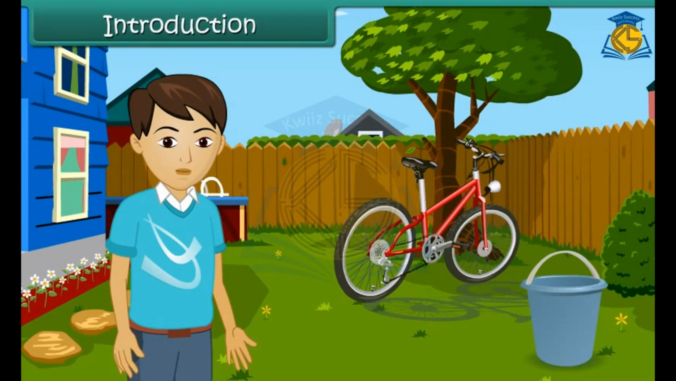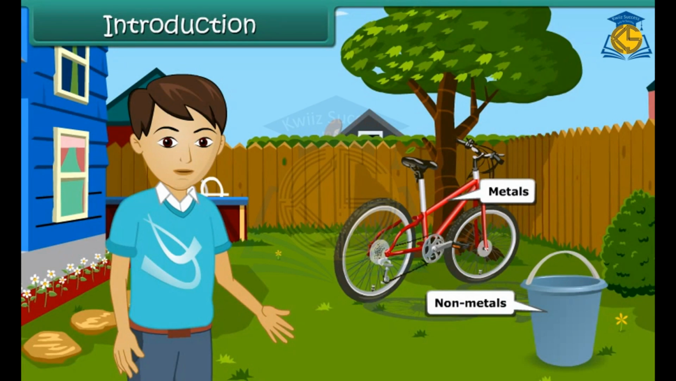Hi friends, as we all know that we can see so many things in our surroundings. They are made up of different materials. Some of them are hard in nature and are called metals, while most of them are soft and so they are called non-metals. So in this module, we are going to learn about properties and uses of metals and non-metals.